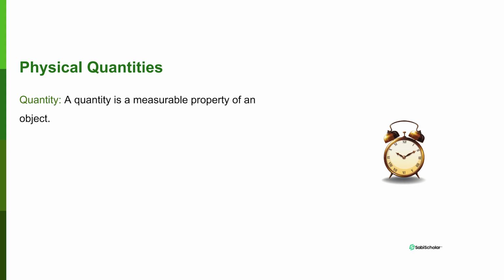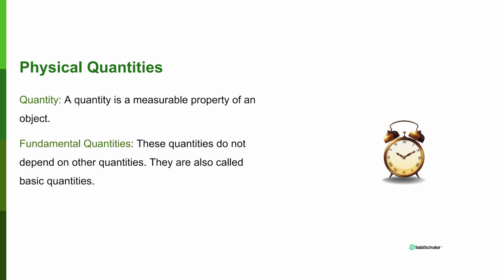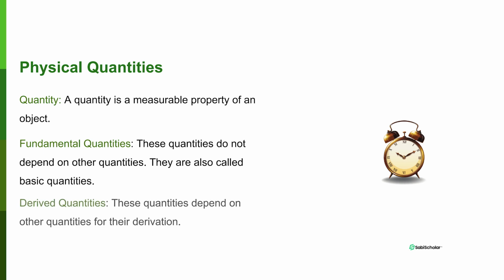So in science, quantities could be fundamental quantities or derived. Fundamental quantities are fundamental. They are quantities that do not depend on other quantities, and they are also called basic quantities, right? Fundamental quantities are independent of other quantities. They are like self-reliant. They do not depend on other quantities. Derived quantities, on the other hand, are quantities that depend on other quantities for their derivation. For example, when we talked about weight at that time, we said weight is mass multiplied by the acceleration due to gravity, that it depends on both the mass and acceleration due to gravity, right? So weight is an example of a derived quantity.